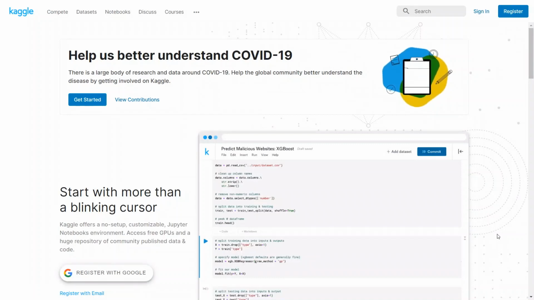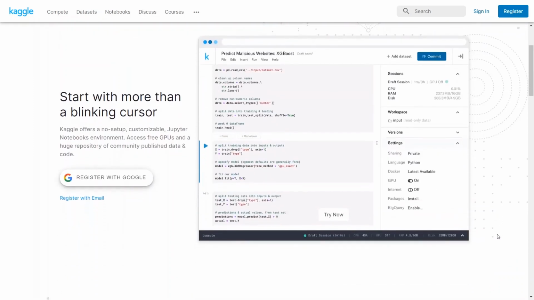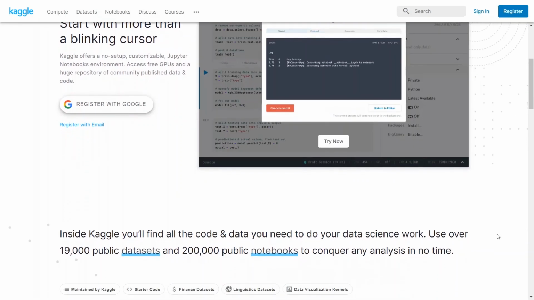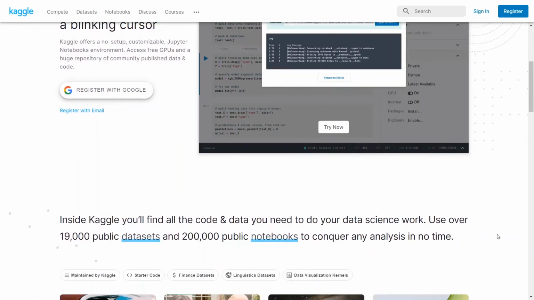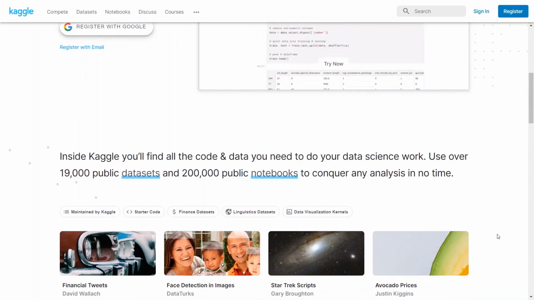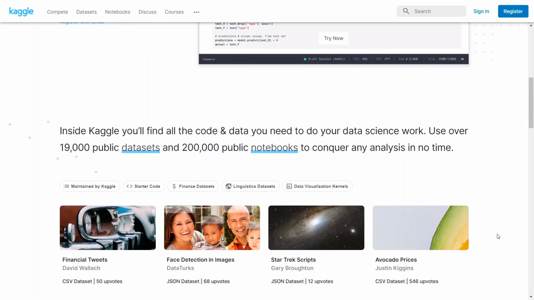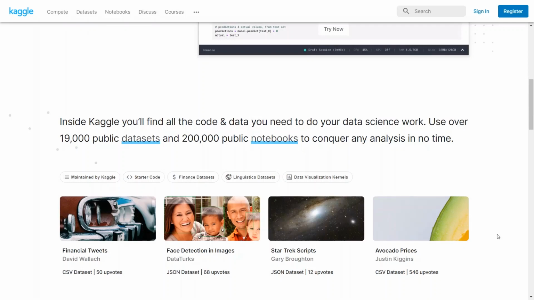Kaggle offers a no-setup customizable Jupyter Notebooks environment where you can access free GPU instances to make your code run faster. There's also a very good community out there which publishes notebooks about each and every dataset available. So if you don't know how to get started with a dataset or can't solve a particular problem, you can go through these notebooks, you can fork them, and then implement your own version of that notebook. You can find different kinds of data sets, be it finance, linguistics, or any other domain for that matter.